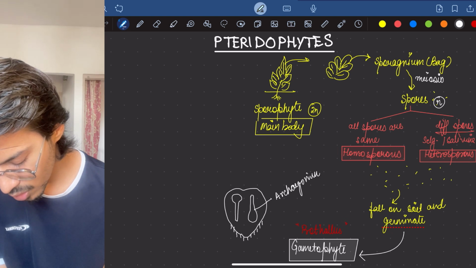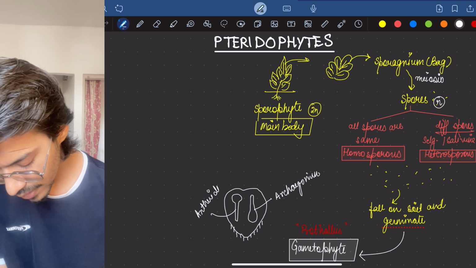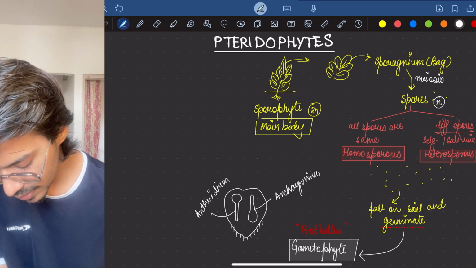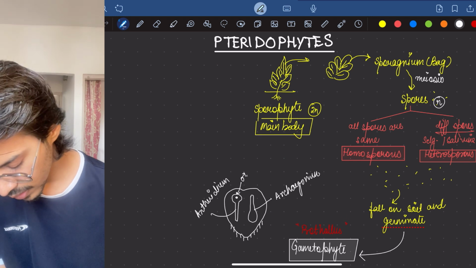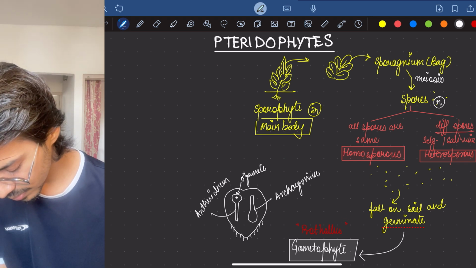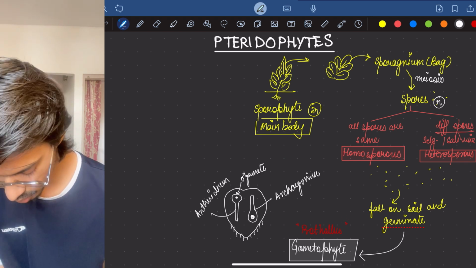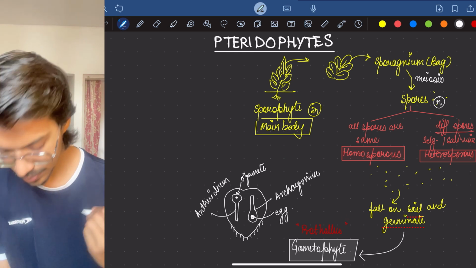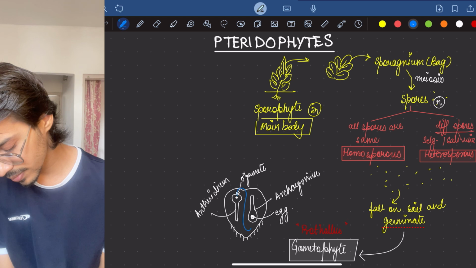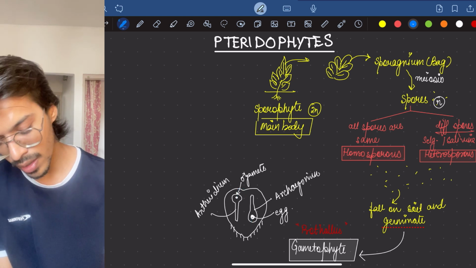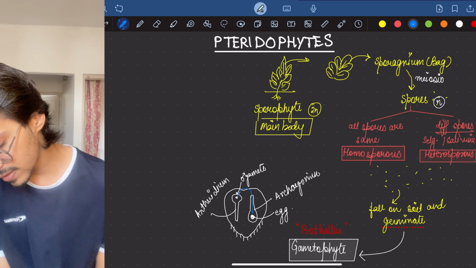Same, no difference. Inside this, what will happen? There will be formation of the male gamete, antherozoid, and inside it there will be what? Egg present. Now with the help of water, this will reach here. Okay, I made it a little wrong. This will reach here. And what will happen? Fertilization will occur, fusion. When the fusion occurs, what will happen? Zygote will form.